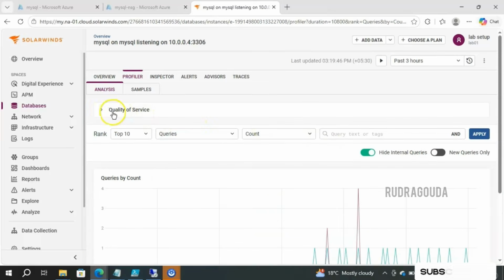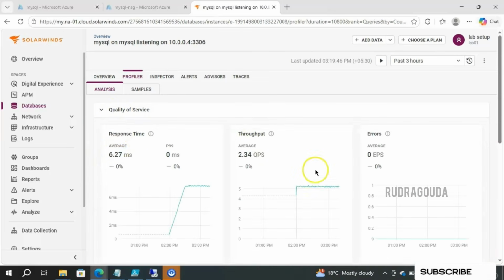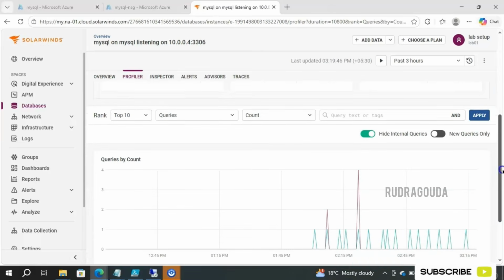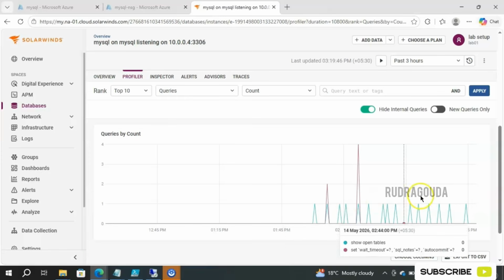And if we expand this quality of service, you are able to see the response time, throughput, and errors. The average response time is 6.27 milliseconds in the last 3 hours. Throughput is 2.34 QPS, and there are no errors at this moment. I mean, in the last 3 hours, there are no errors. Then queries by count you're also able to see. We are not running any queries over the database at this moment, so most of the time it's showing zero only.